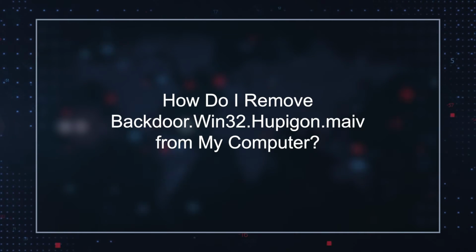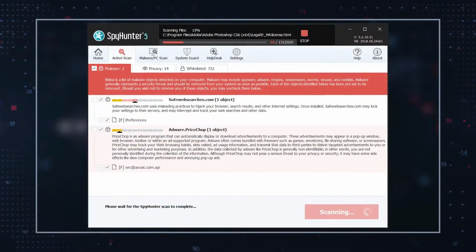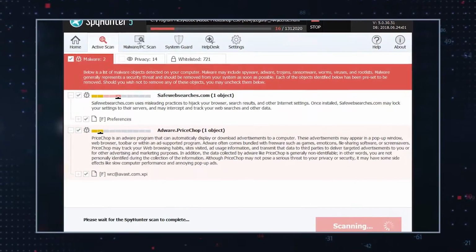Backdoor.Win32.Hupigon.maiv from my computer? You can detect and remove backdoor Trojans like Backdoor.Win32.Hupigon.maiv with the assistance of a reputable malware remediation program. You should regularly conduct full system scans to detect any unwanted files on your computer as well.